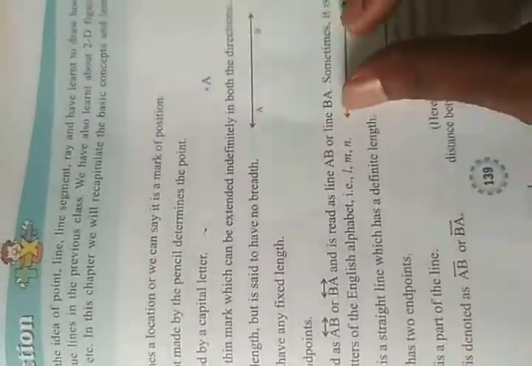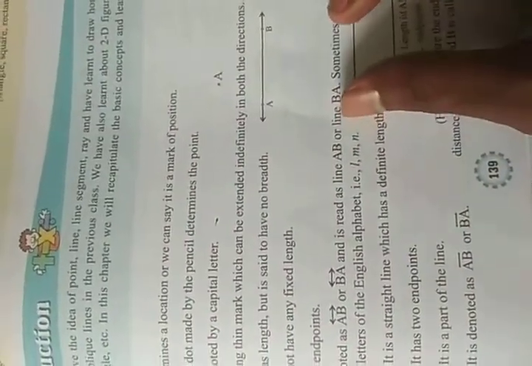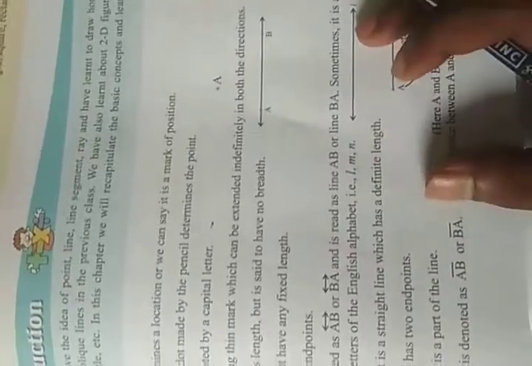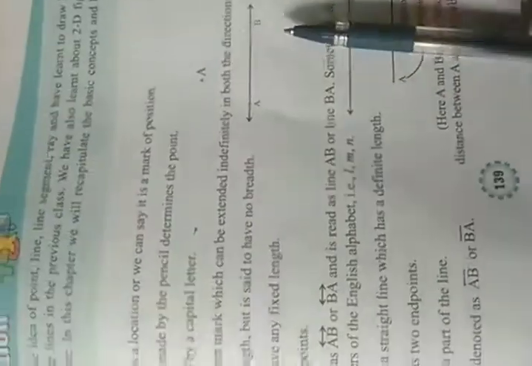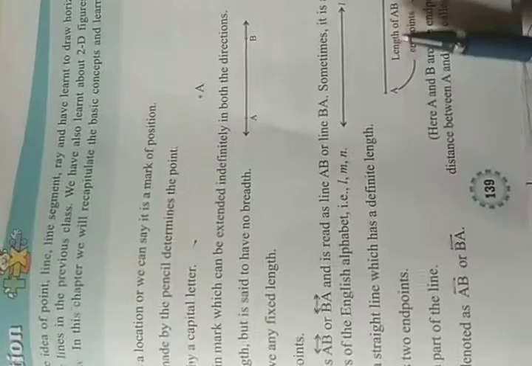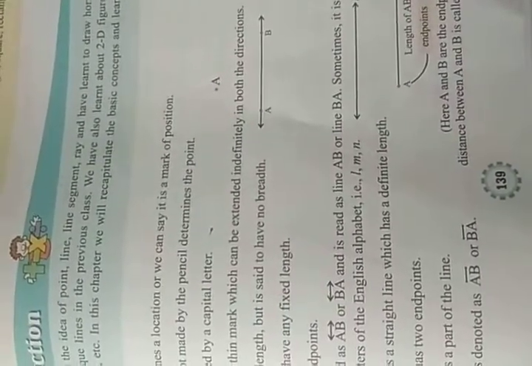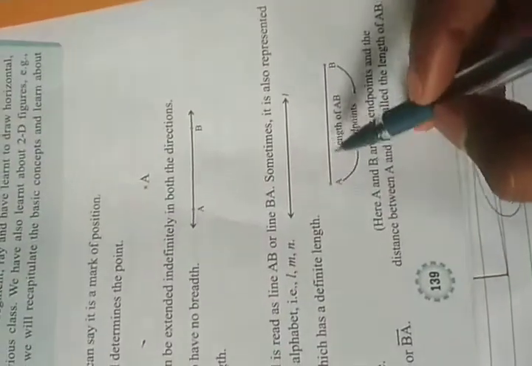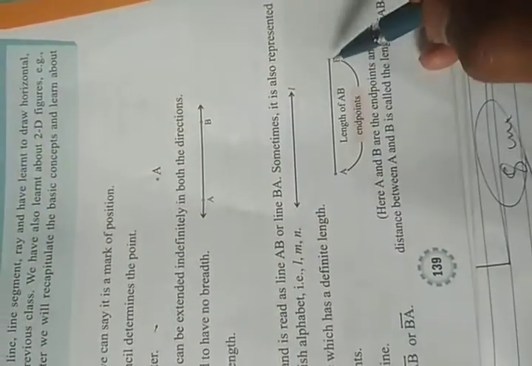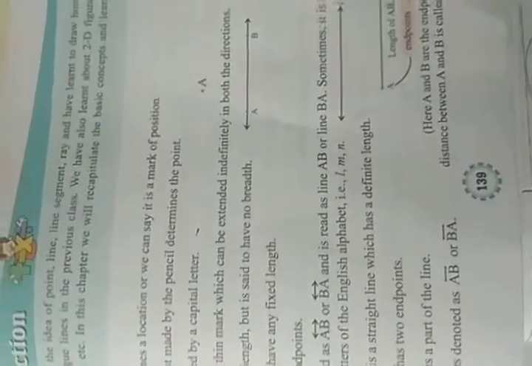Next is line segment. Line segment means if you cut some part of the line, that becomes a line segment. That means whatever you draw in the copy is actually a line segment, because that has a fixed length, 5 meter, 10 meter, 6 meter. Line segment means you know the starting point and ending point both. This is known as a line segment.